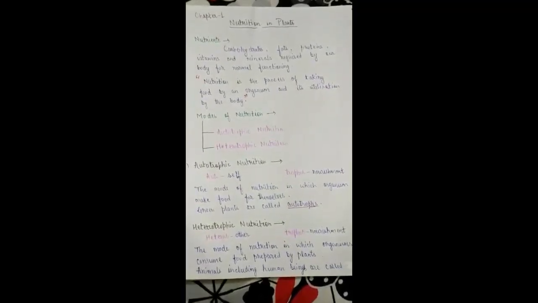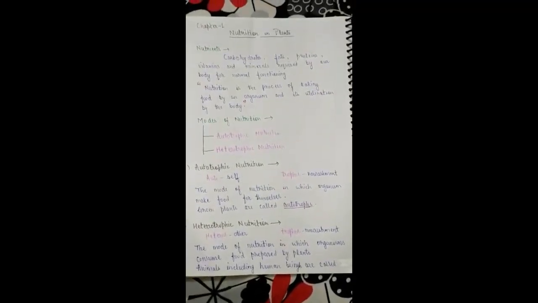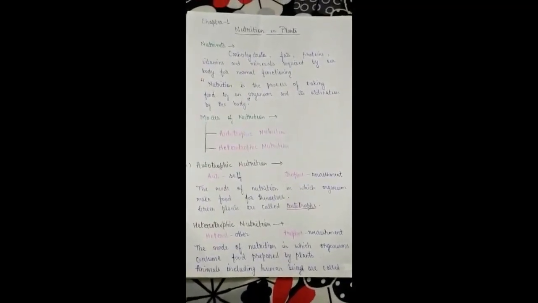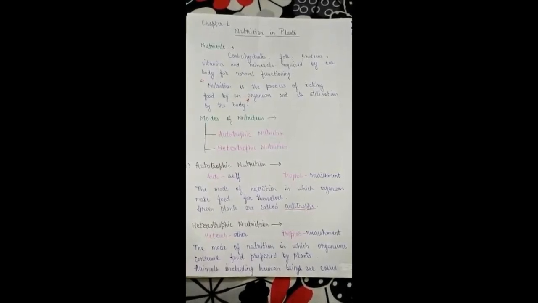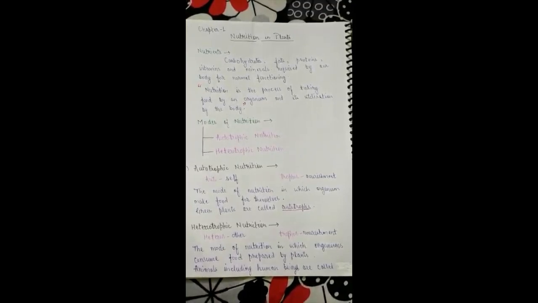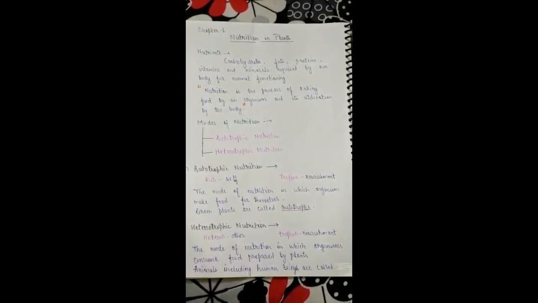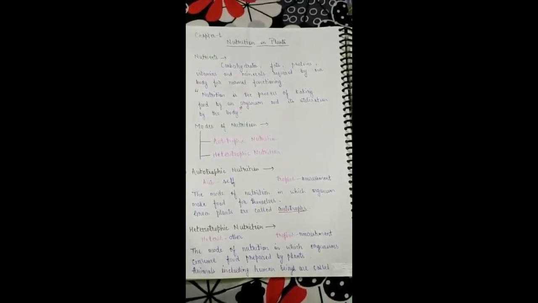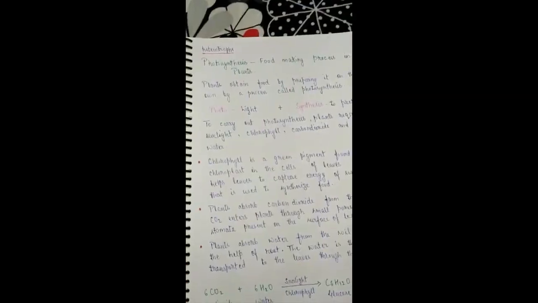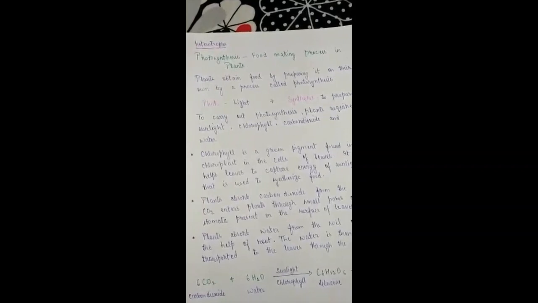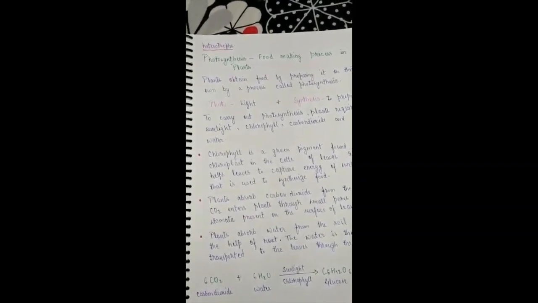The next one is heterotrophic nutrition. Heteros means others and trophos means nourishment. So, it is the mode of nutrition in which organisms consume food prepared by plants. These organisms are directly or indirectly dependent on plants for their nourishment, for their food. Animals, including human beings, are called heterotrophs. We all know that human beings are also dependent on plants for their food, so they are considered in the category of heterotrophs.